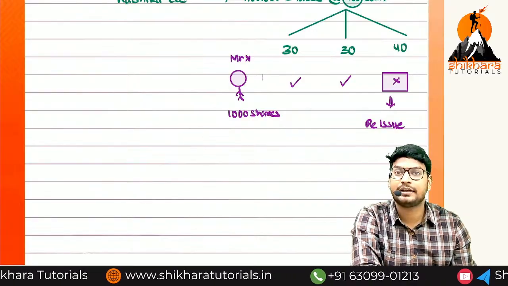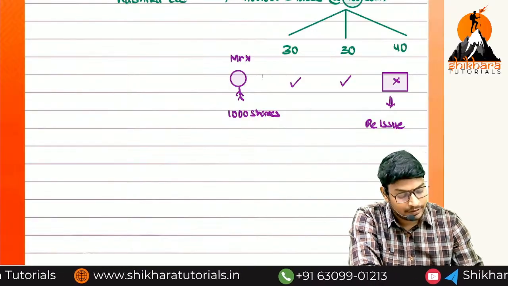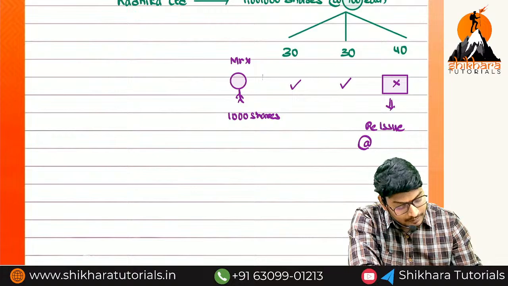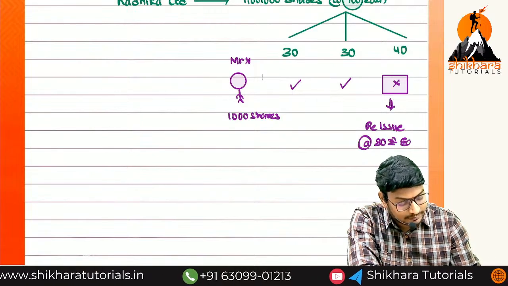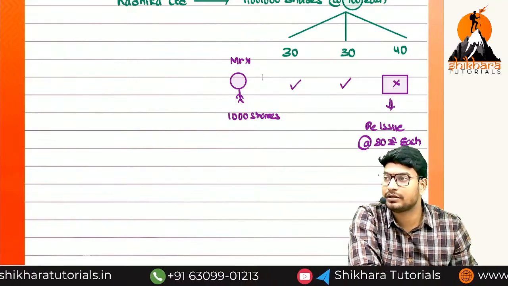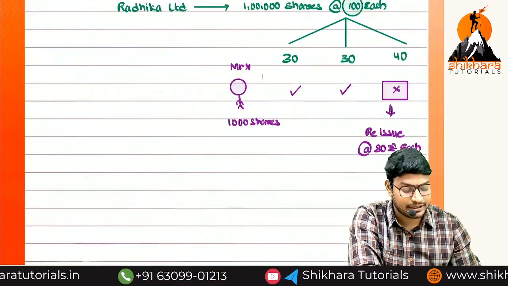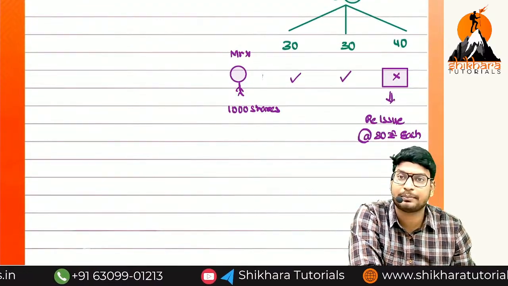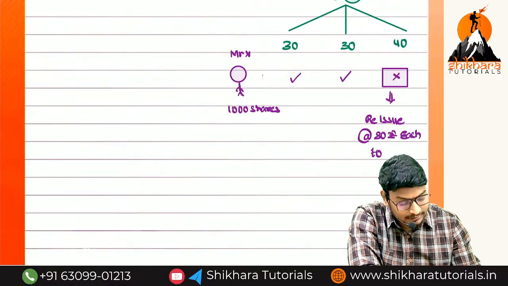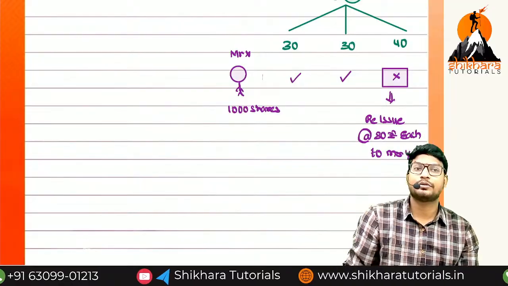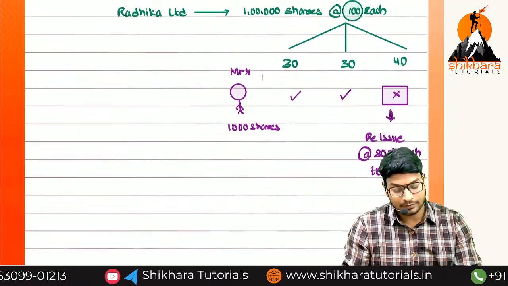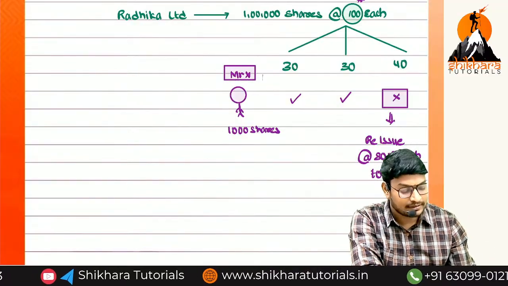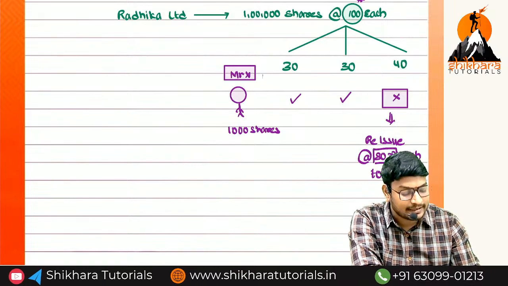We can reissue at discount, at premium or at par, yes or no? We are going to reissue the 1000 shares at the rate of 80 rupees each. That means we are reissuing at a discount, because what is the actual value of the share? 100 rupees, but we are going to reissue at a price of 80 rupees to Mr. Y. We forfeit from Mr. X and we are transferring those shares to Mr. Y. Sir, here 80 rupees we are going to collect on a lump sum basis.